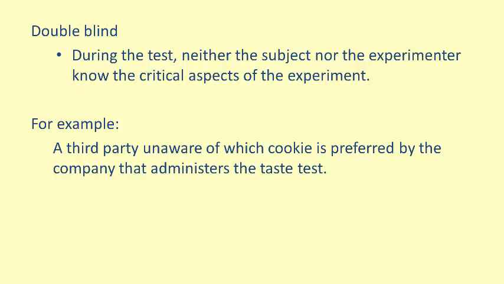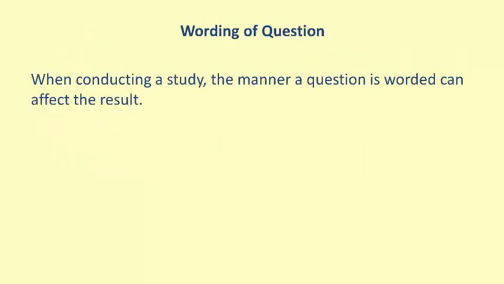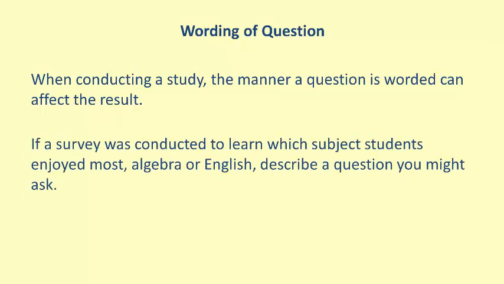The way a question is worded can also show bias towards one outcome. When conducting a study, careful consideration should be given to compose a neutral question free of bias. In this example, a survey by a school administration is collecting data to identify the subject most enjoyed by the students. Let's look at the question they composed.